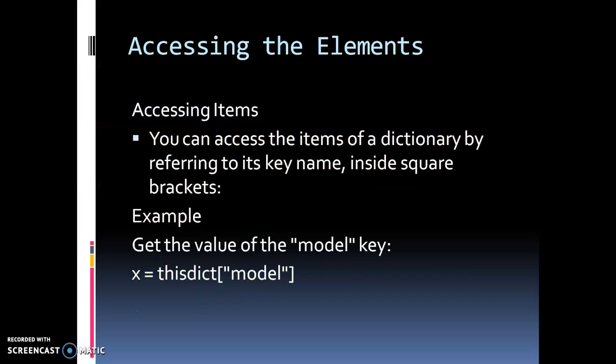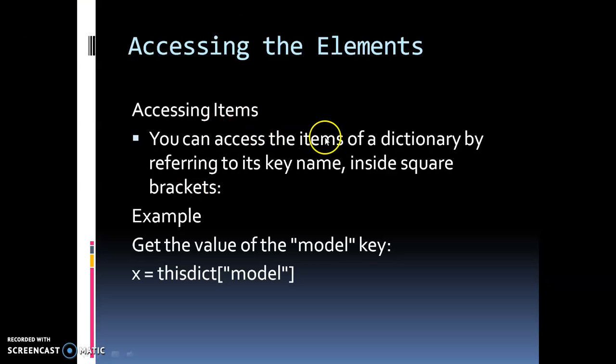Next, we have created the dictionary. Now I want to access the elements. Accessing the elements means we have made the dictionary and now I want a value. There are two things in it, key and value, and I want to retrieve the value. So what should I do? Friends, key is the main soul of a dictionary. You have to use the key for each and everything.